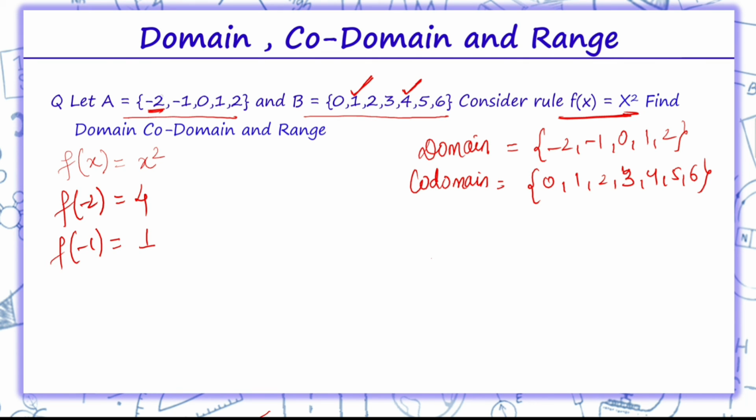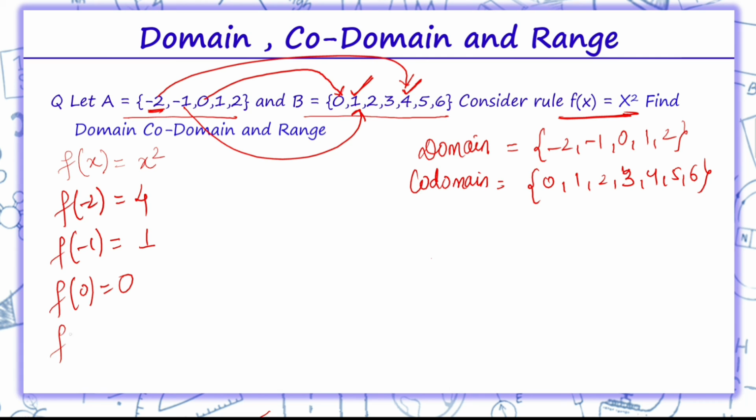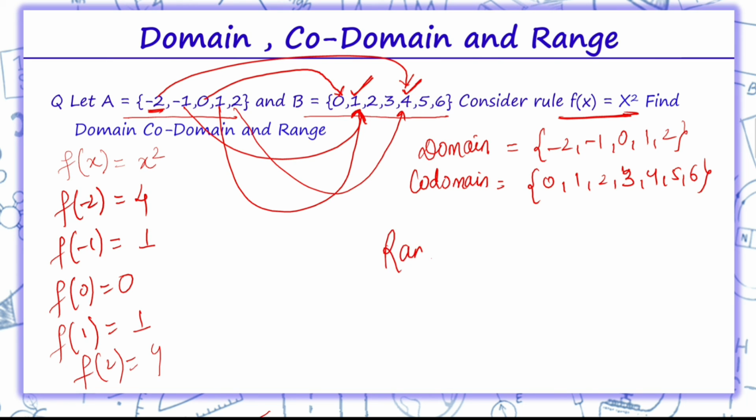Image of 0 is 0, so this 0 is related to this 0. Then again image of 1 is 1. Again image of 2 is 4, so this 2 is again related to 4. Therefore its range will be 0, 1, 4. So this is how we can find domain, codomain and range.